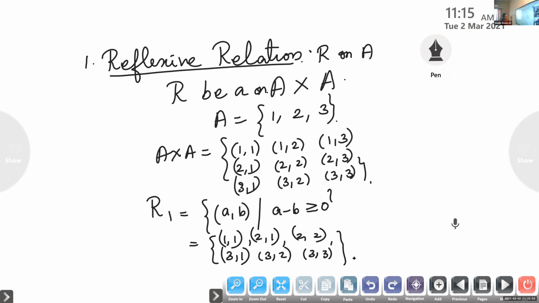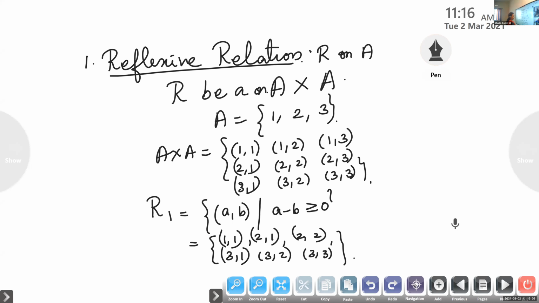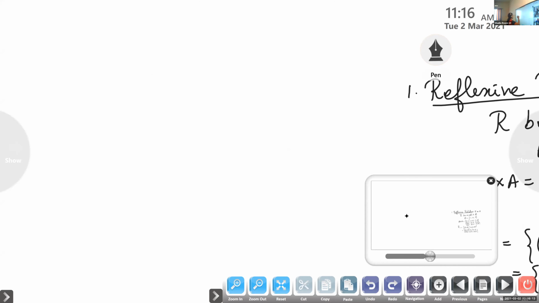So we consider a set A with the elements 1, 2, 3. We define A cross A, and we define a relation R1, the set of all ordered pairs (a, b) where a minus b is greater than or equal to 0. Now we are going to learn what is meant by reflexive relation.